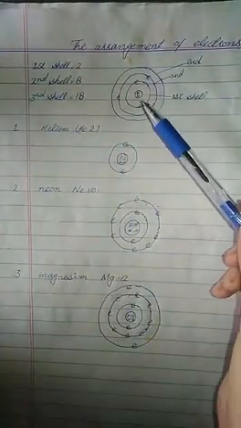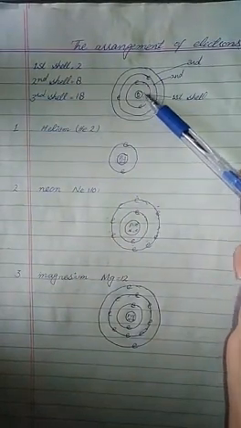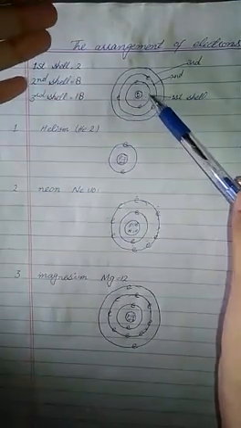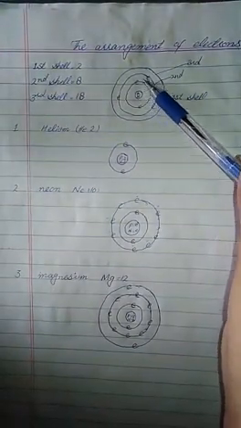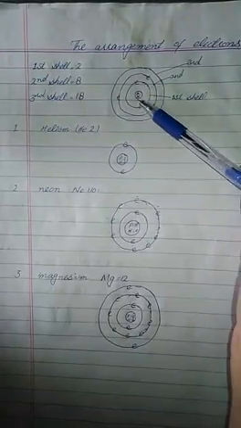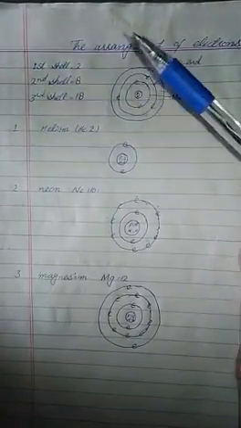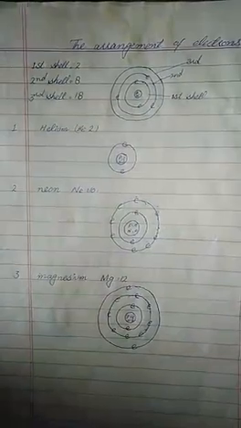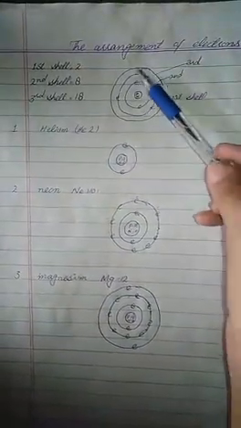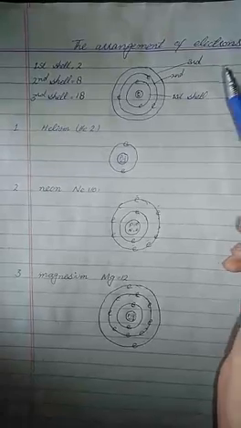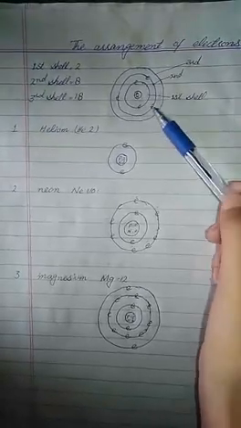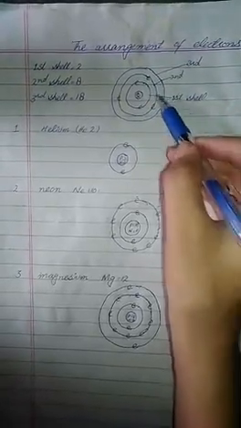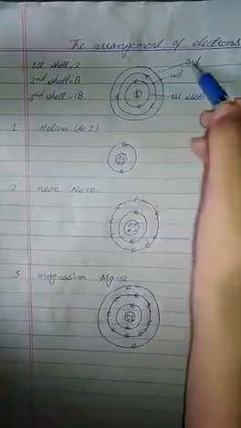Students, as we know, there is a nucleus present in the center that contains protons that are positive in nature and neutrons that are neutral. Around the nucleus, electrons move in specific shells. We will learn how the electrons are arranged in these shells. For this, first of all, we will give these shells numbering. The shell that is close to the nucleus is called the first shell, next the second shell, and next the third shell.